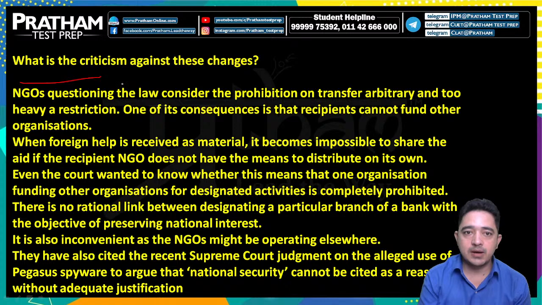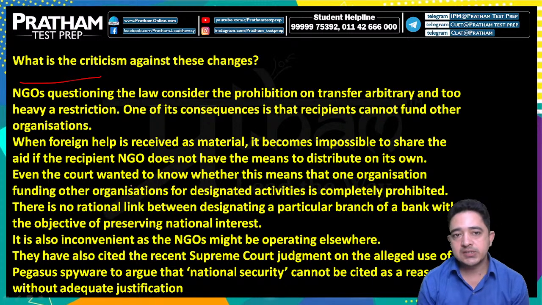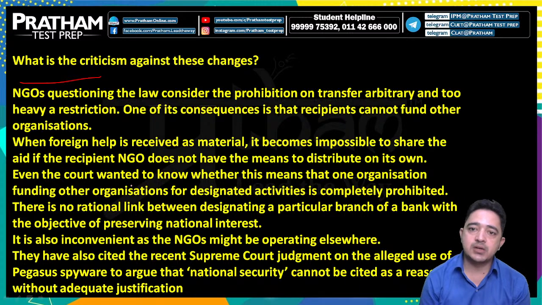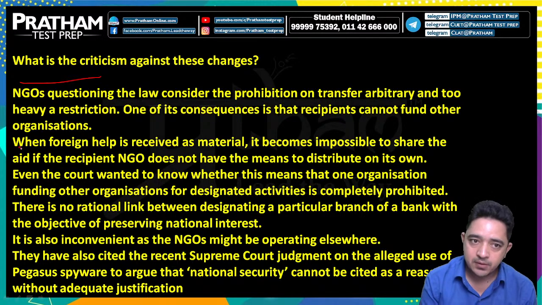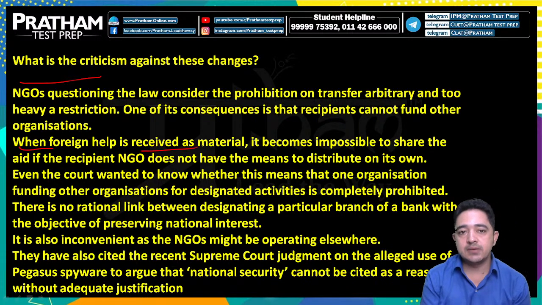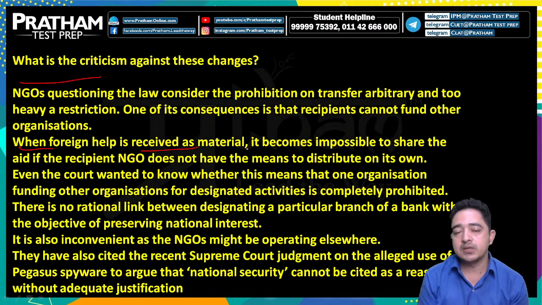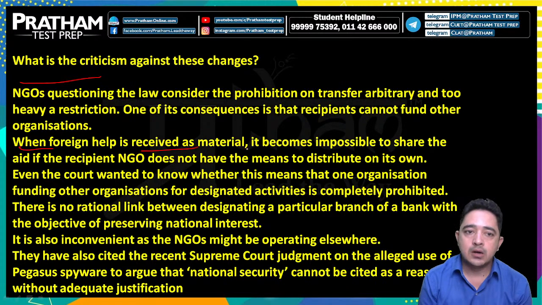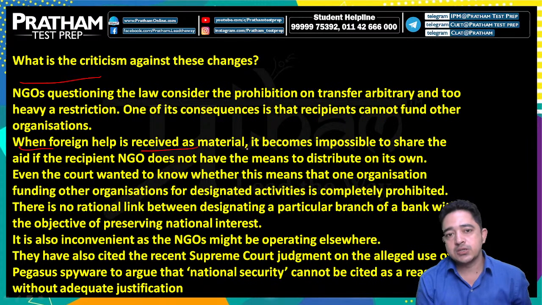What is the criticism against these changes? NGOs questioning the law consider the prohibition on transfer arbitrary and too heavy a restriction. One of its consequences is that the recipient cannot fund other organizations. When foreign help is received as materials, it becomes impossible to share the aid if the recipient NGO does not have the means to distribute on its own.